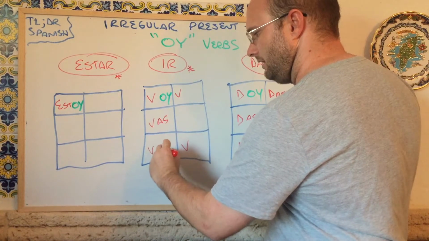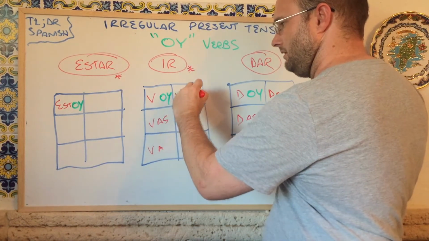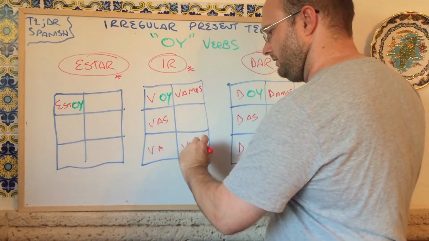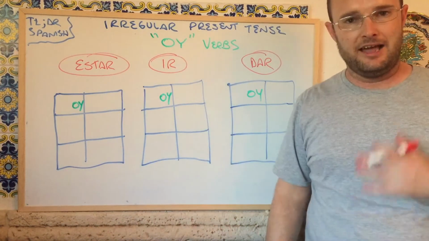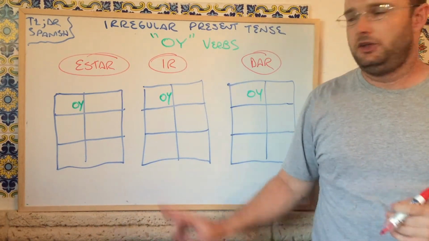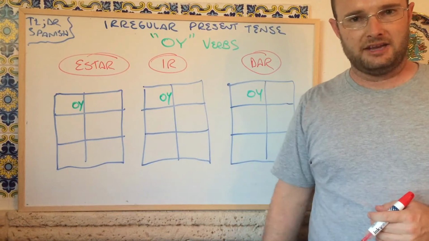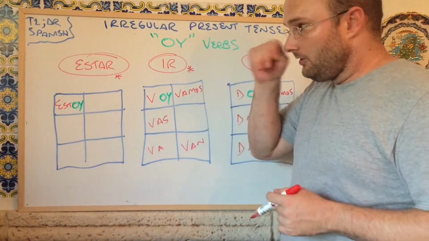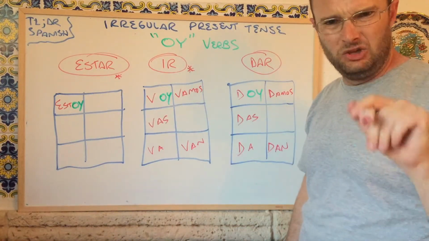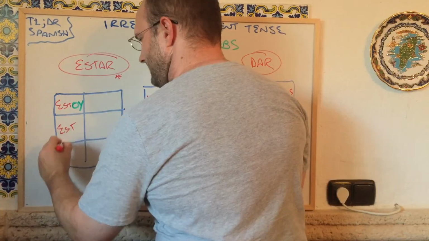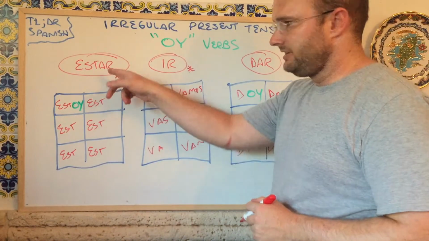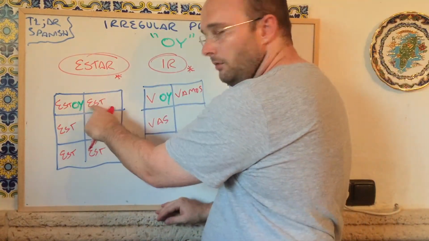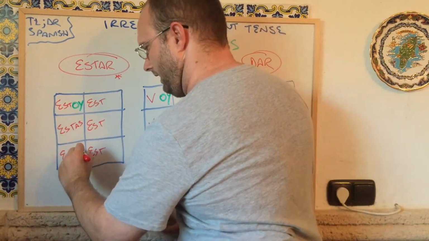As, a, amos, and an. Estar has some spelling changes, so you're going to want to be careful with your accent marks here. Estoy. We're going to fill this out as if it were a regular AR verb, but then we're going to go back and take a look at some accent marks. So I have est. Now let's add on our endings. It's an AR verb, so we have o, but here it's oy, as.